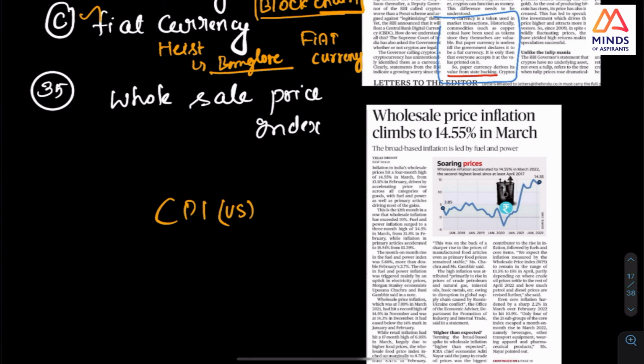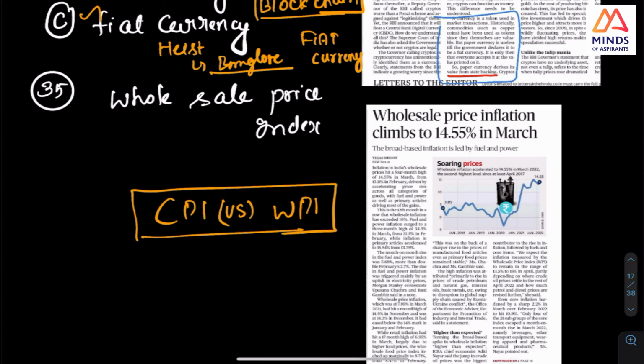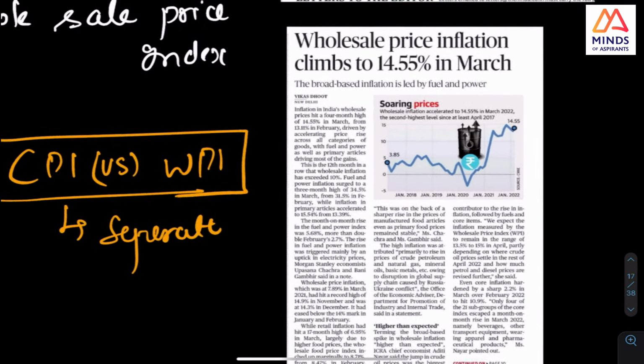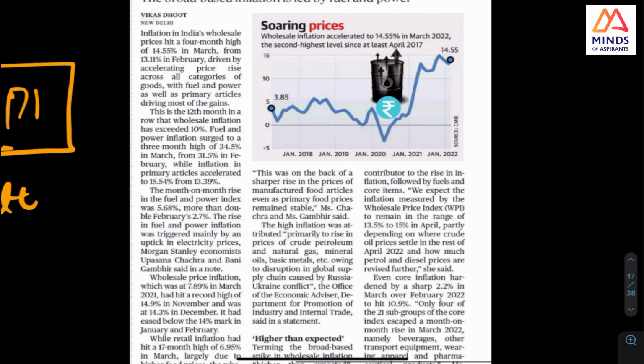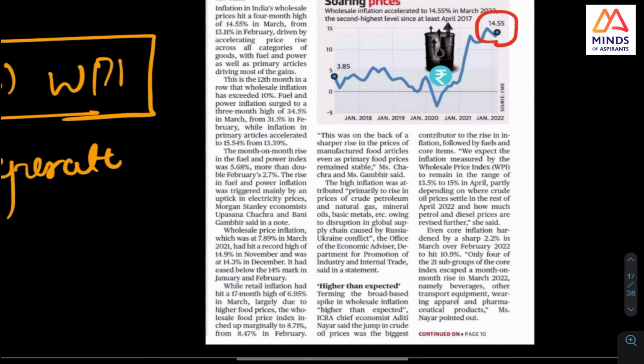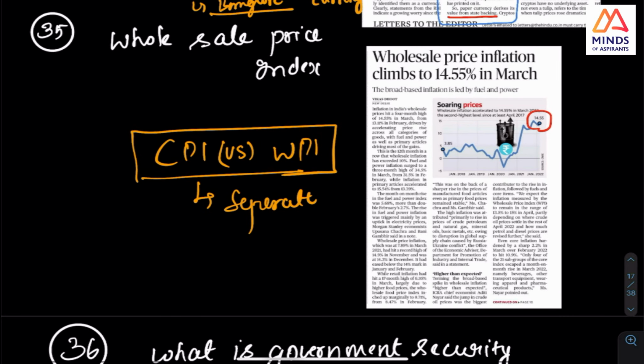CPI versus WPI. This is in continuous news every time. And there is a separate video I made, which I have put from the economic survey, and you can check that as well. But what you have to check in this is that it has now reached 14.5%, the wholesale price inflation. So what is the component? That is the point that you should know.